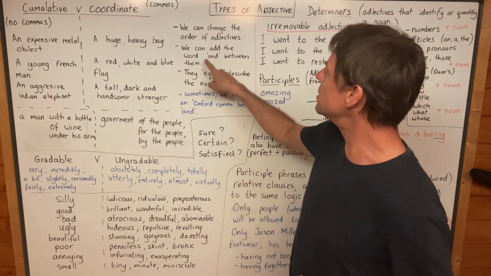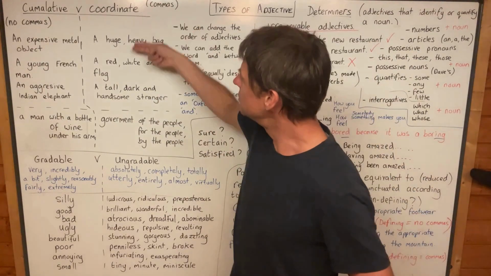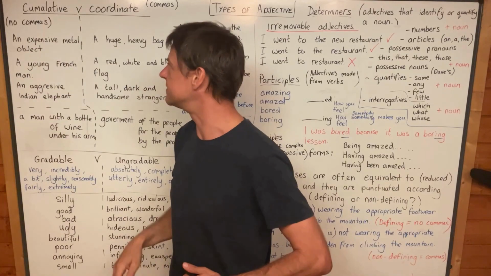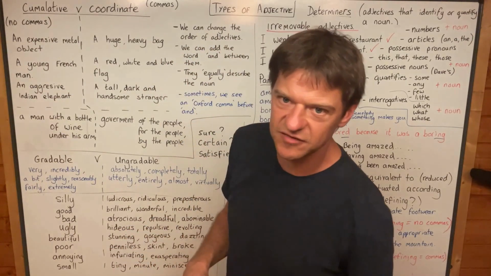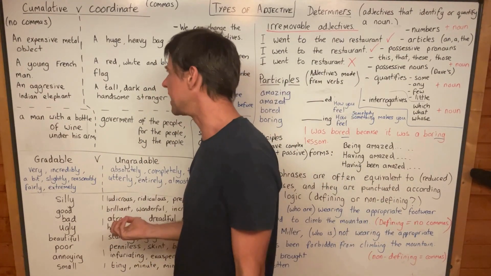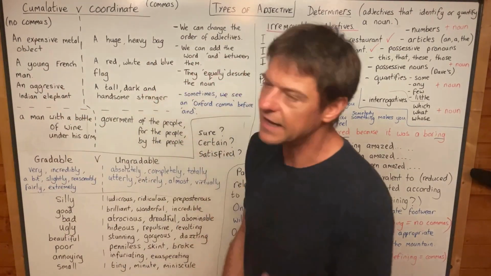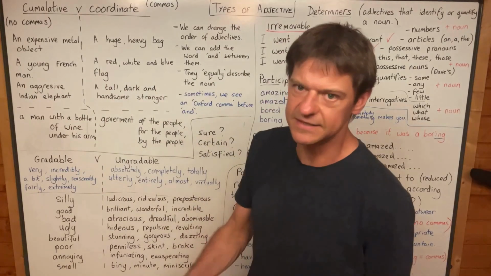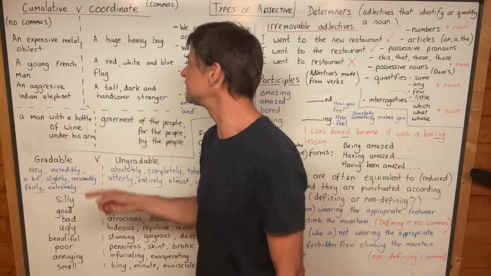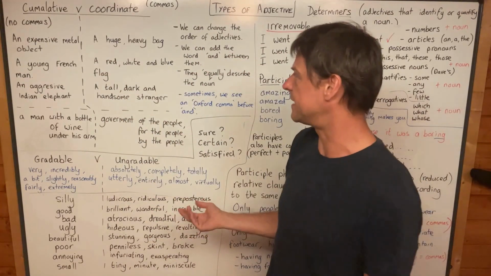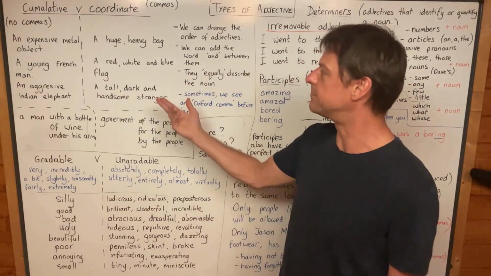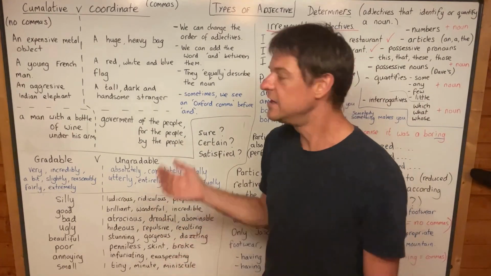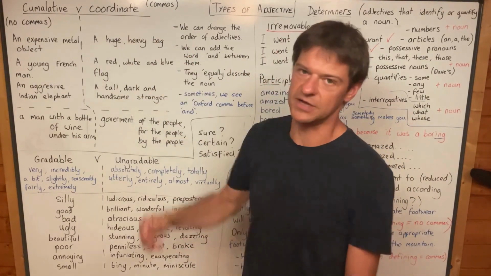You can add the word "and" between coordinate adjectives, but you can't do that between cumulative adjectives. You can't say an expensive and metal object. You can't say a young and French man. You can't say an aggressive and Indian elephant. But you can say a huge and heavy bag, a red and white and blue flag, a tall and dark and handsome stranger. You can with coordinate adjectives.